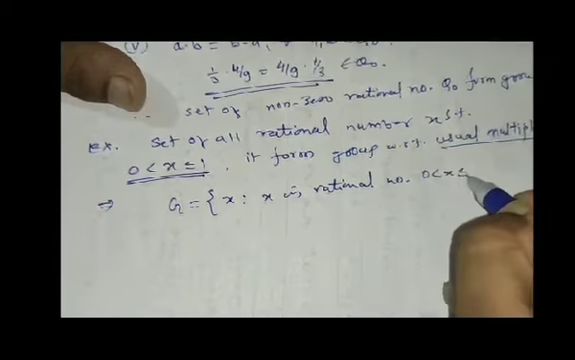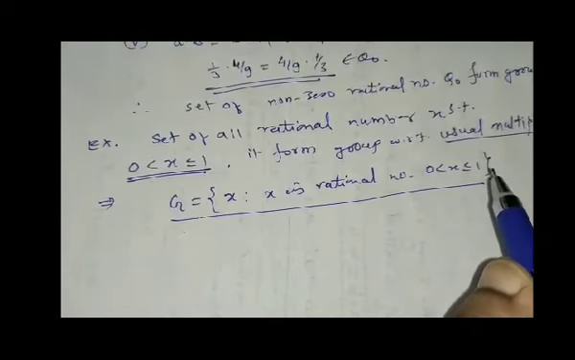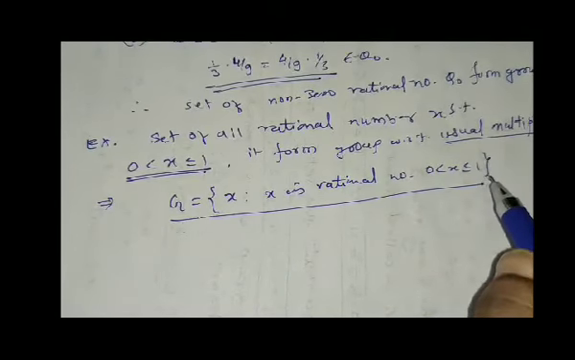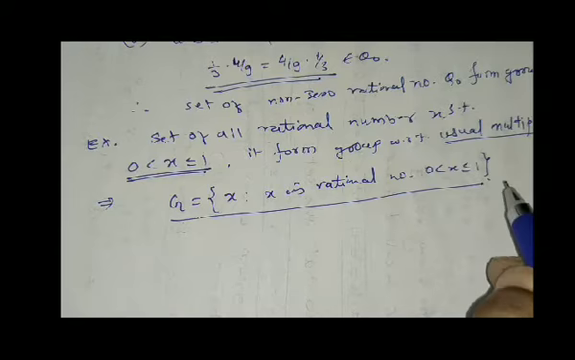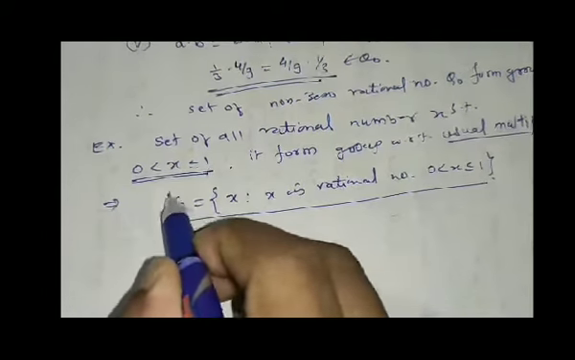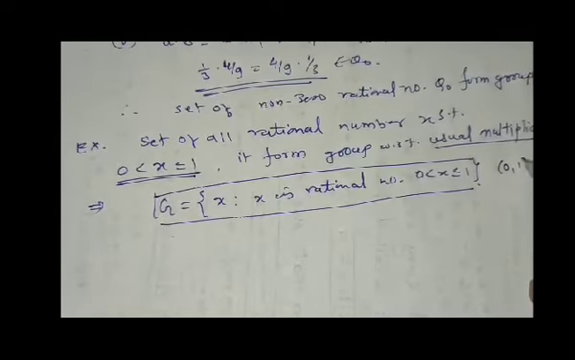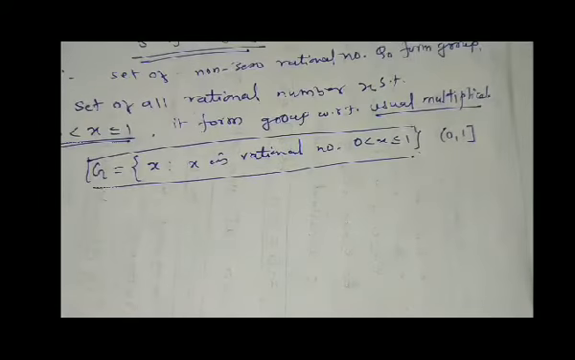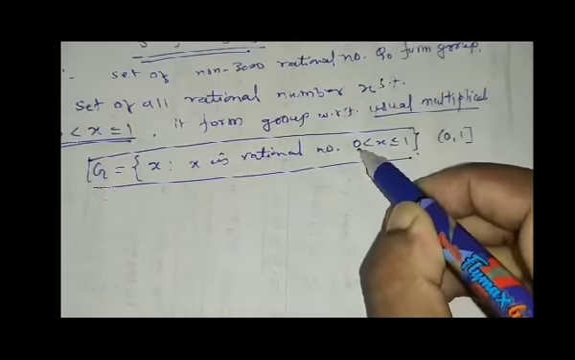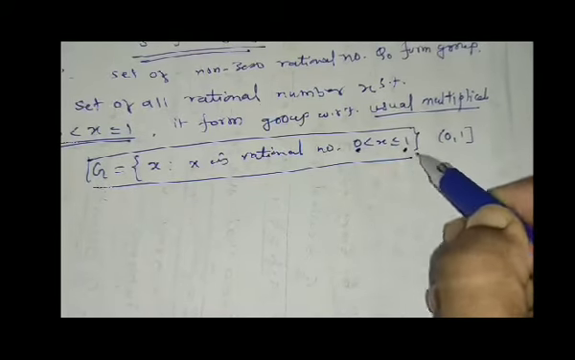And lies between 0 less or equal to 1. So in the previous example, there we had Q naught, the set of non-zero rational numbers, and here we take G, actually it is an interval. What is this? This is a semi-closed or semi-open interval. See here, it is semi-closed. That means 0 is not there but 1 is there.